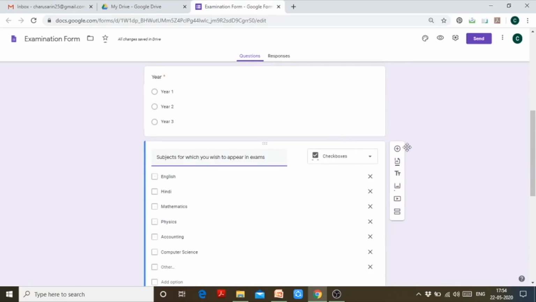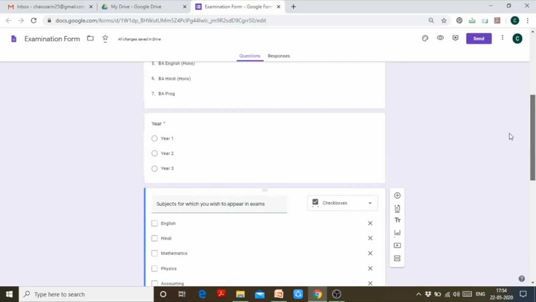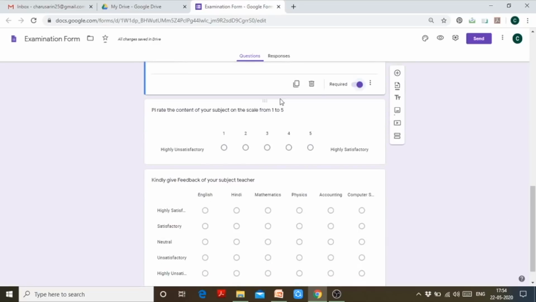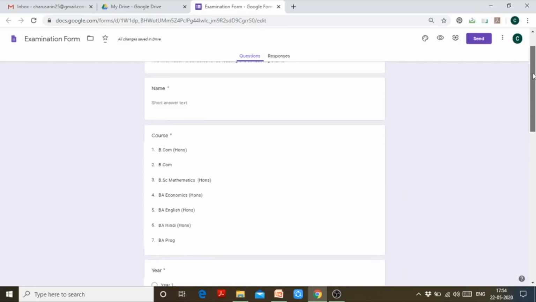Since all the questions that I'm working on are important, mandatory in nature, I have clicked them required, so a student has to fill in these questions. And if they miss out filling any question, then the Google form will give them a pop-up that you had missed out on this question, kindly fill this question.